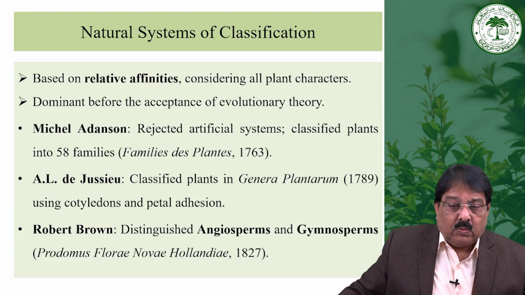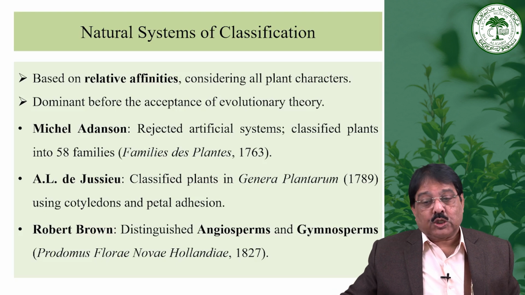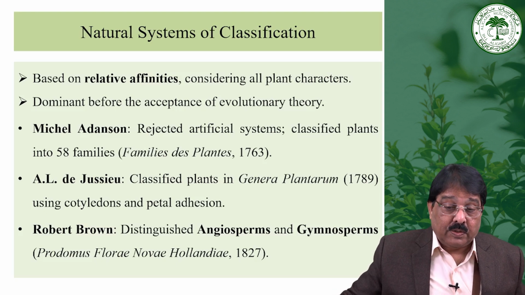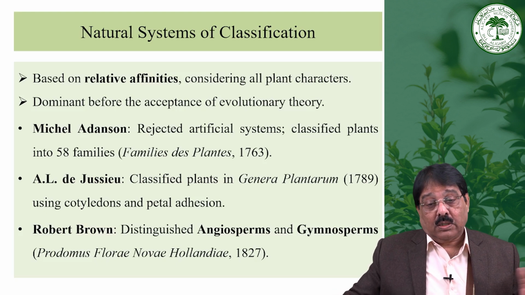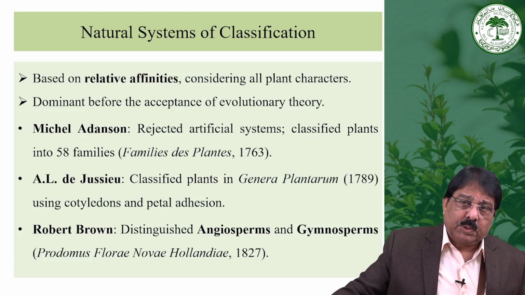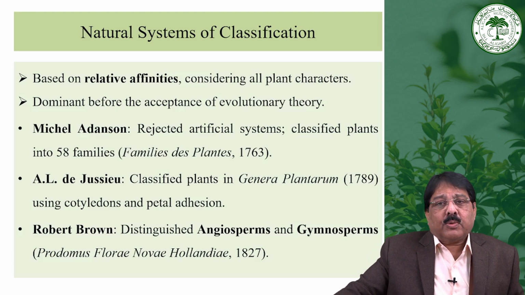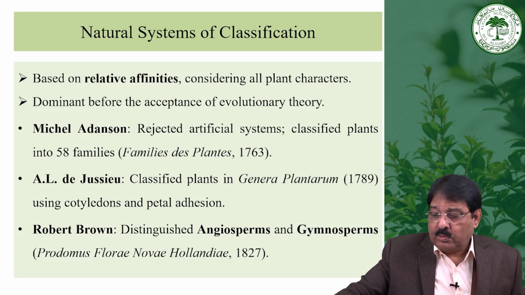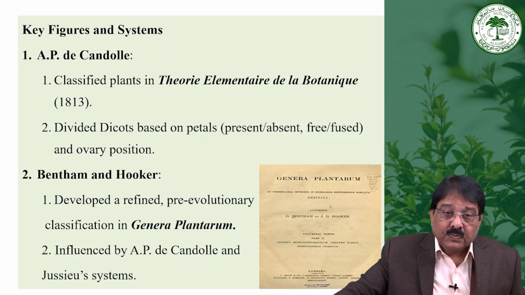Then Robert Brown distinguished the angiosperm and gymnosperm. He was the man who identified the angiosperm. He differentiated it from the gymnosperm, because angiosperms are the flower producing plants and gymnosperms bear naked seeds.